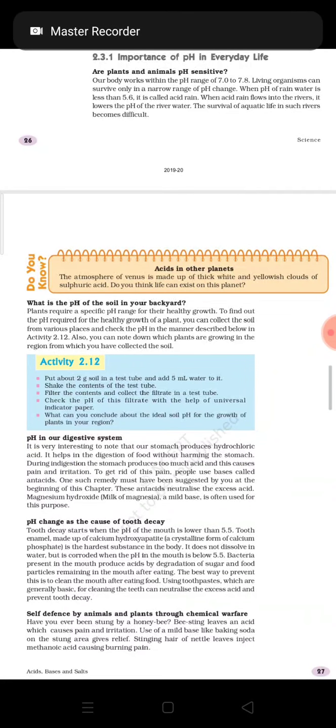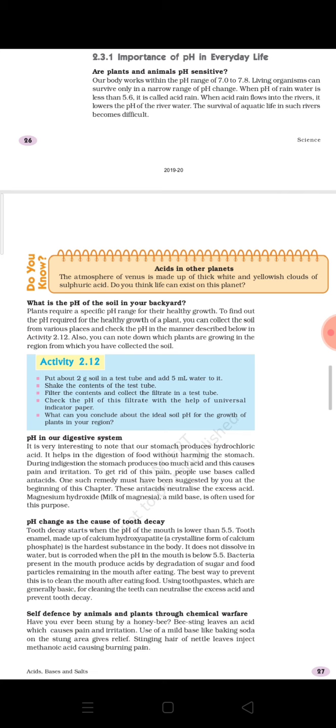Welcome everyone. So today we will discuss our last two topics, which are left under the importance of pH in everyday life. These two topics are pH change as a cause of tooth decay and self-defense by animals and plants through chemical warfare. So, pH change as a cause of tooth decay.